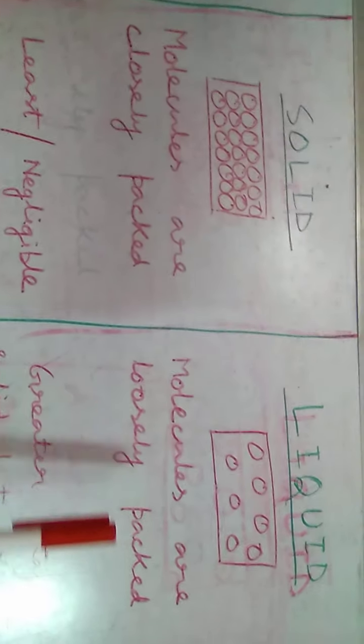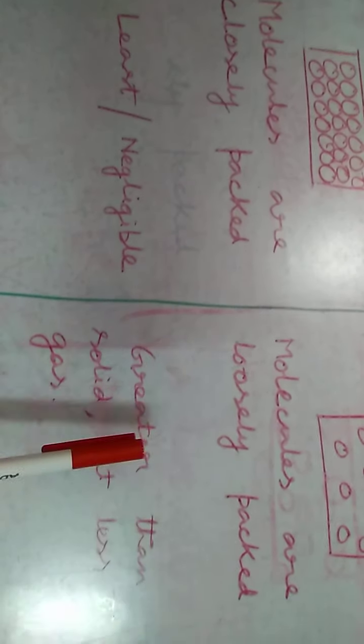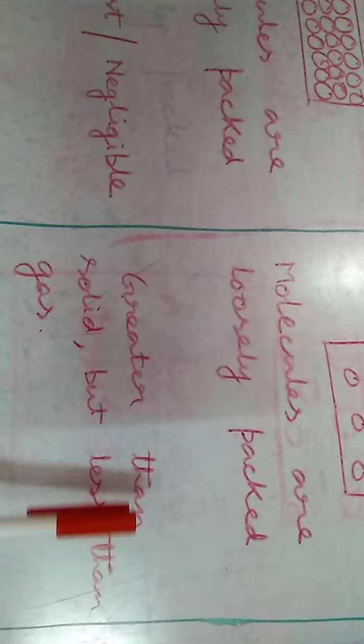In case of liquid, there are gaps among the molecules, so the intermolecular space is medium, greater than solid but less than gaseous substance. And in case of gas, the molecules are far away, so the intermolecular space among the gas molecules is largest.